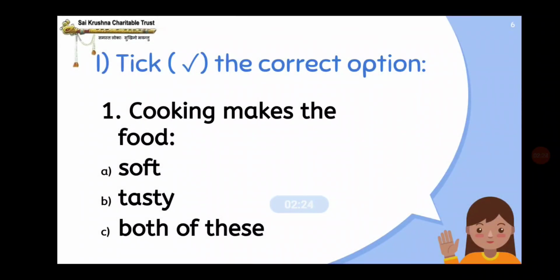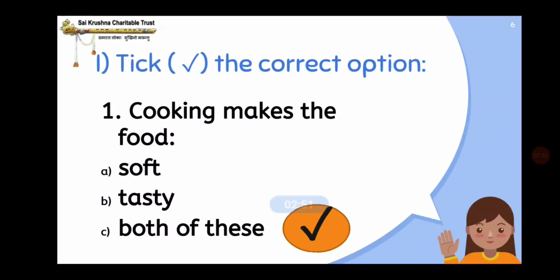Now the first main question is tick the correct option. First question: cooking makes the food dash. The options are soft, tasty, both of these. So cooking makes the food both of these, in the sense soft and tasty.